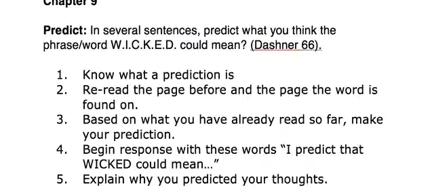Begin your response with something along these lines. I predict that wicked could mean, and then finish the thought. Within your response, be sure to explain why you predicted your thoughts about the word wicked.